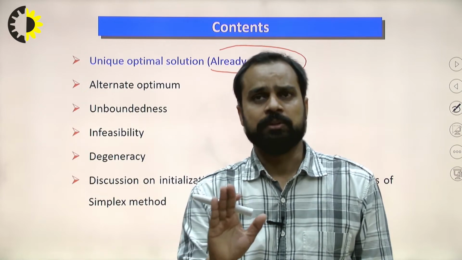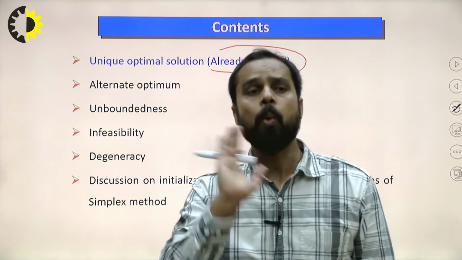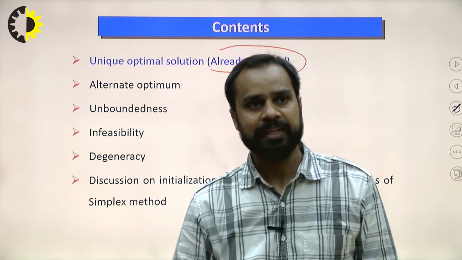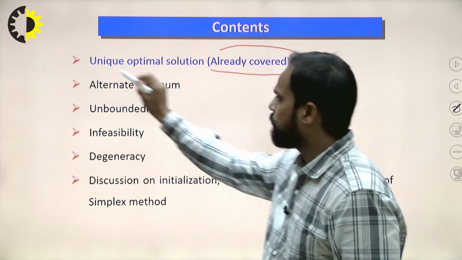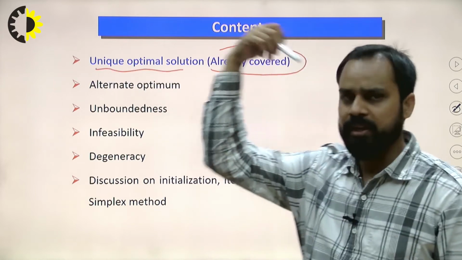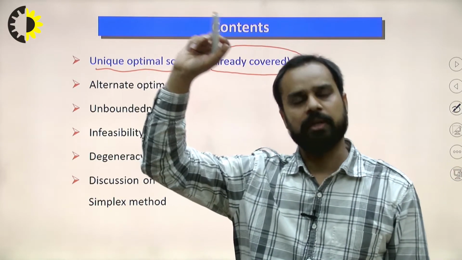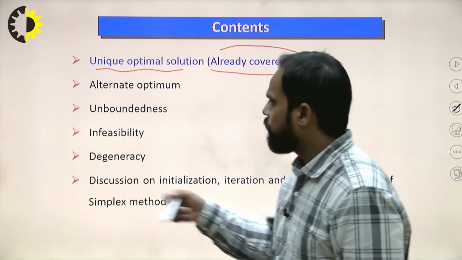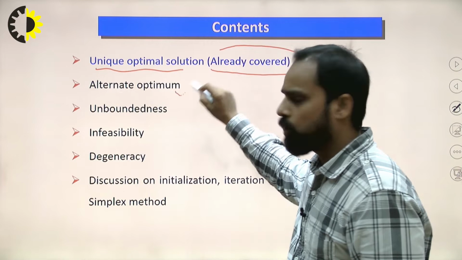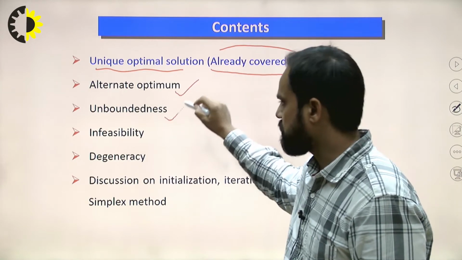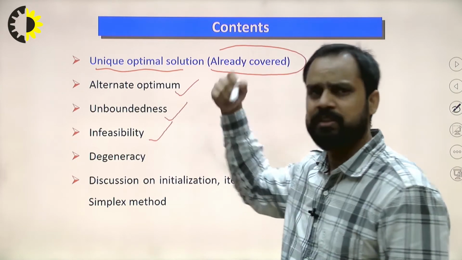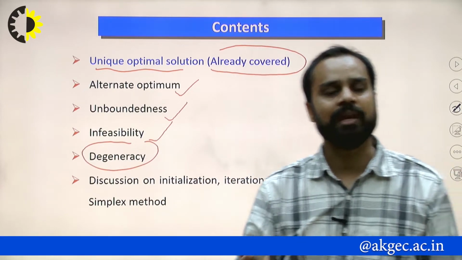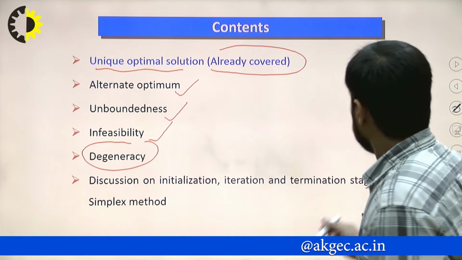Till now, all the problems we have discussed are related to the unique optimal solution. This is already covered in the previous lecture, and before that we also discussed many problems. In today's class, I will discuss alternate optimal solutions, unboundedness, and infeasibility. If time allows, I will also discuss degeneracy in the simplex algorithm.